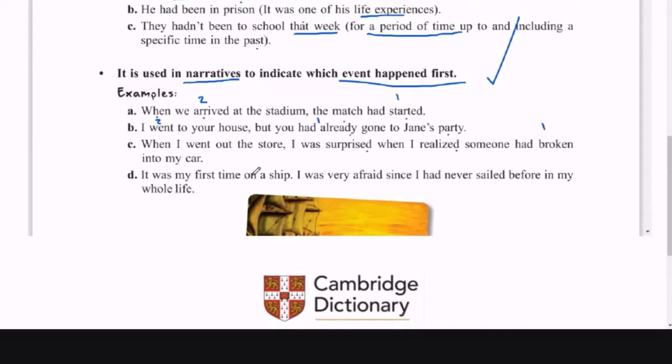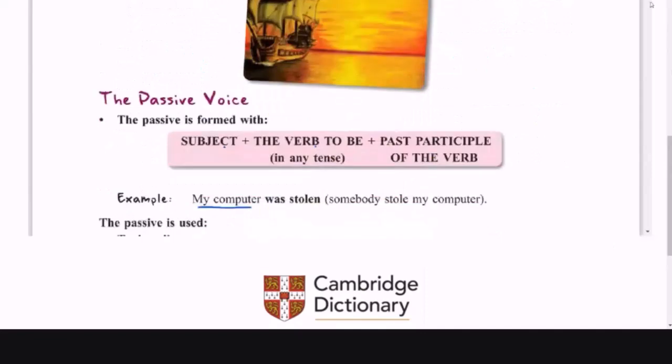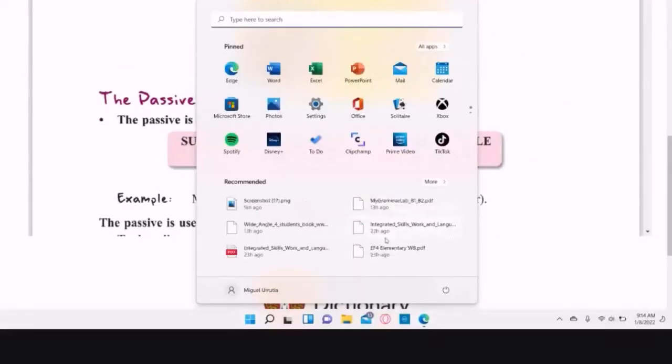It was my first time on a ship. I was very afraid. I had never sailed before in my whole life. Talking about an experience with the negative, nunca he tenido. It was my first time on a ship, I was very afraid. This is one verb, this is another verb. Two verbs here, pero ninguno de esos sucedieron antes de que nunca había estado. Never. I had never been. To make emphasis, this is my first time. Okay, so that's one. But let me show you another explanation.